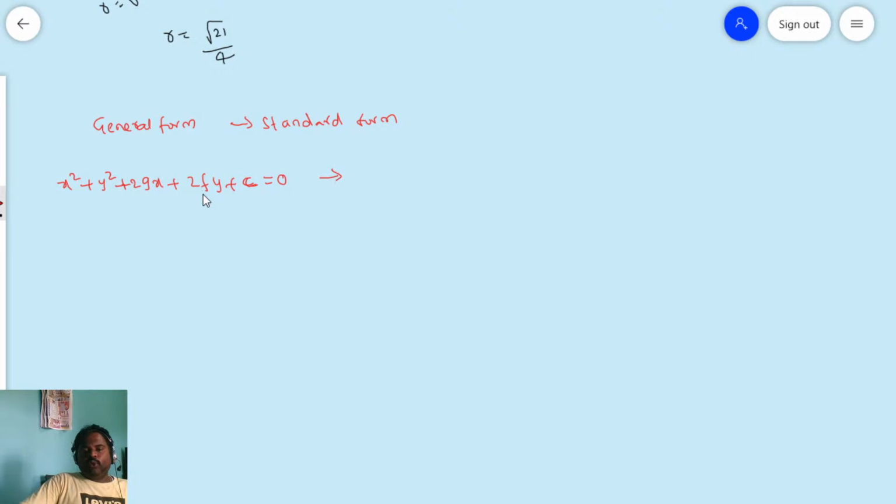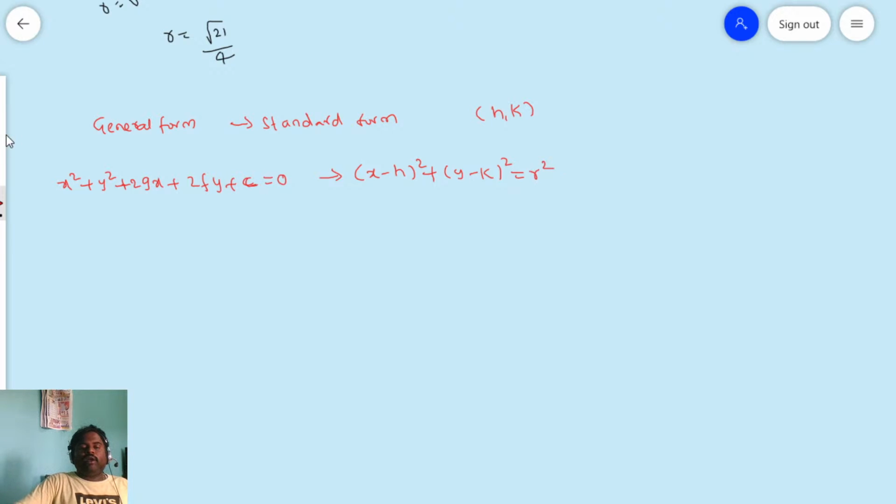Then if you know the center, suppose the center is h comma k. Of course, the center is minus g comma minus f. Maybe the center is a comma b, whatever it may be. If the center is h comma k, then the standard form is x minus h whole square plus y minus k whole square is equal to r square.